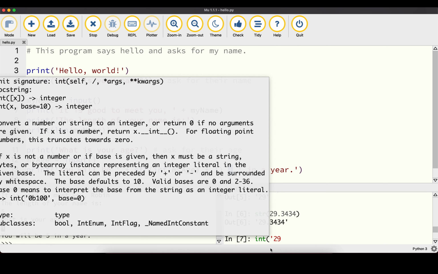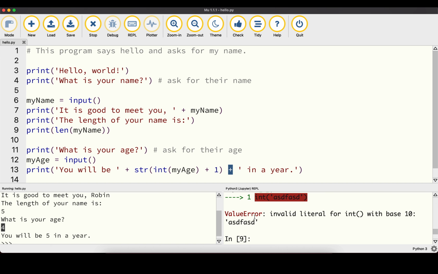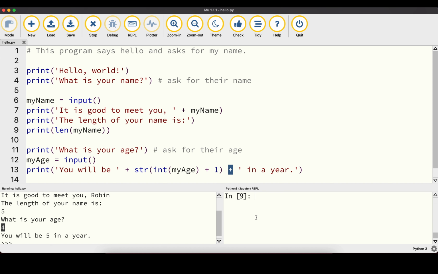So if we, for example, want to turn the string 29 back into an integer, we can do that. But of course, if there is some string entered that cannot be logically turned into a number like this one here, we are actually going to get a value error. So we always have to take a look at that and make sure that we can actually convert a string, that it makes sense to convert that into an integer or into, for example, a floating point value.